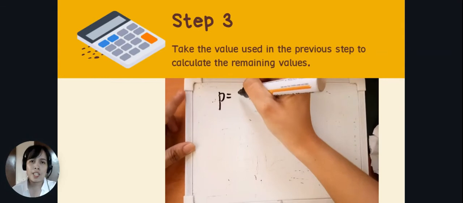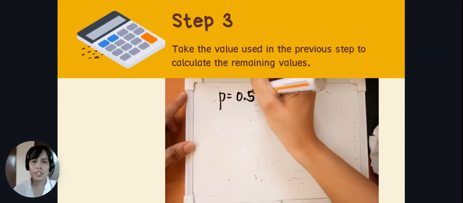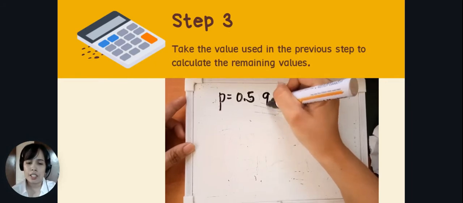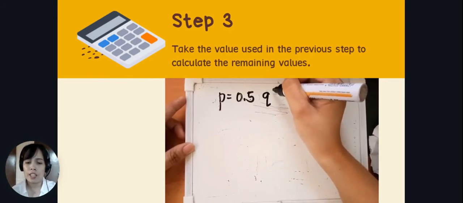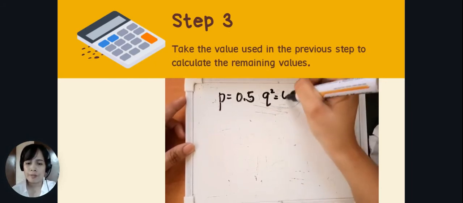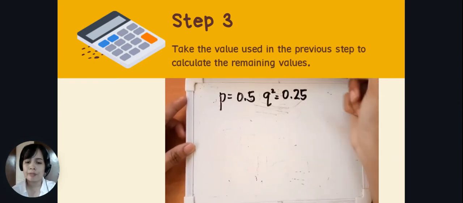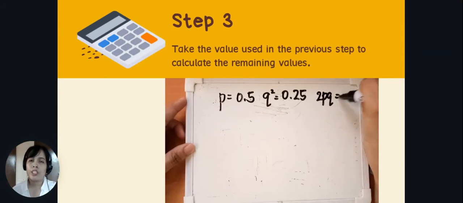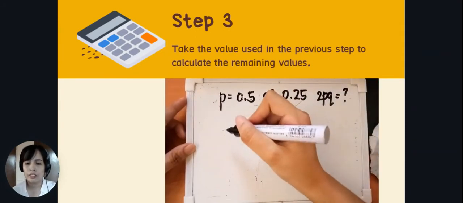Since we have the values for p and q, we can now solve for the p squared and the 2pq. So again, let's write the given. We have p, 0.5. Your q squared is 0.25, and your 2pq is unknown.